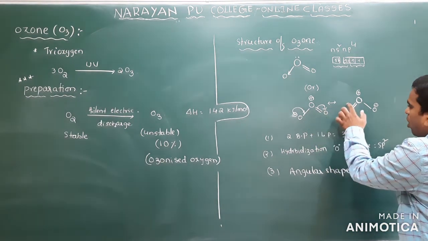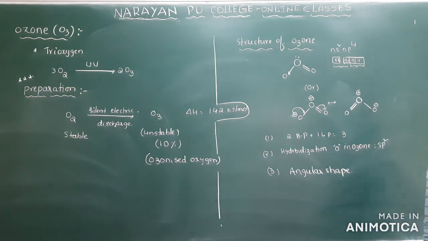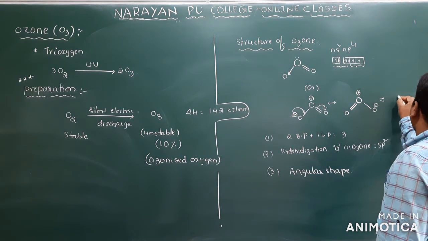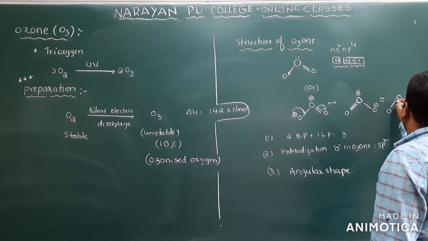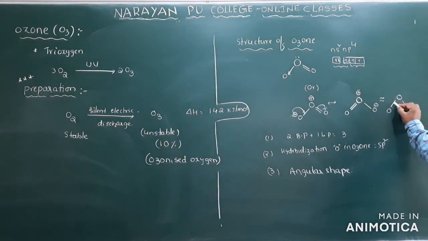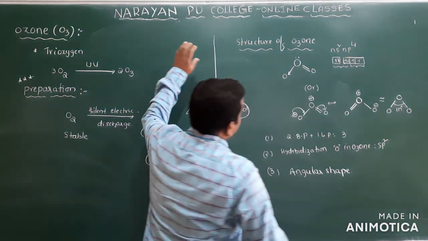So all bonds will have the same bond length. All bonds will have what? Same bond length. And how can I write finally here? Oxygen, there will be oxygen and there will be oxygen and here a pi bond. Clear? So what is the bond angle here? The bond angle is 117 degrees. So this is about the structure of ozone.